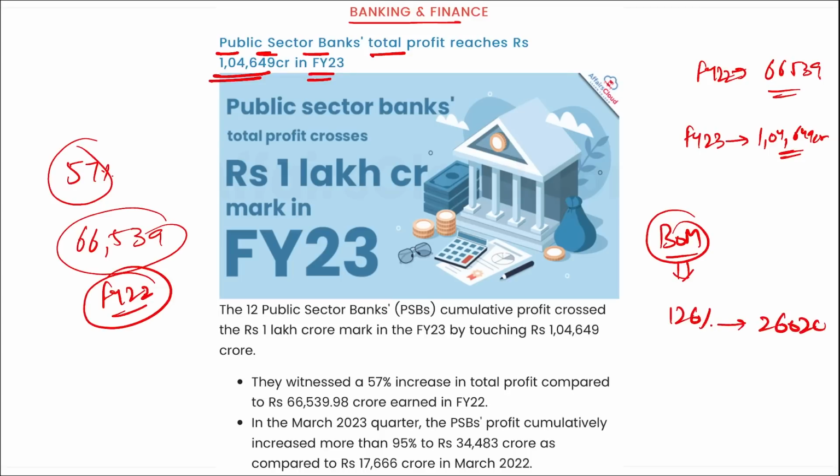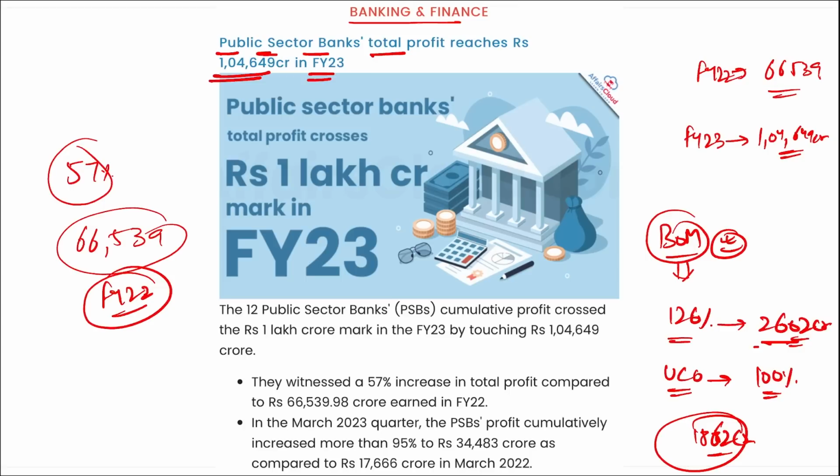It was followed by UCO Bank in second position with almost 100% rise to 1,862 crore rupees in profit, followed by Bank of Baroda with a 94% increase to 14,110 crore rupees. Correct? Do take a note. A question can definitely be asked: which is the bank with the maximum profit growth of 126%? It is Bank of Maharashtra with 2,602 crore rupees.